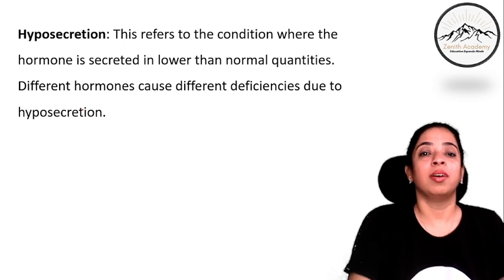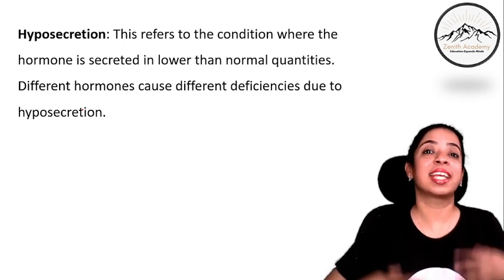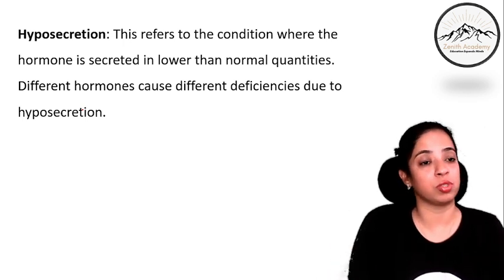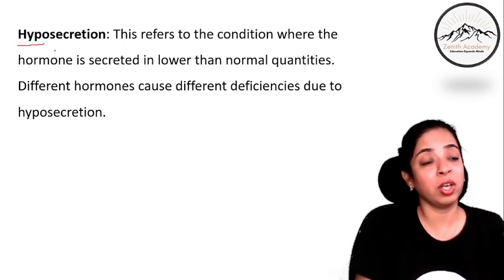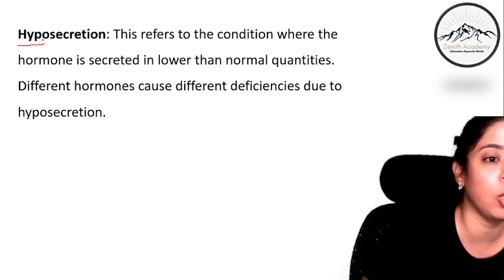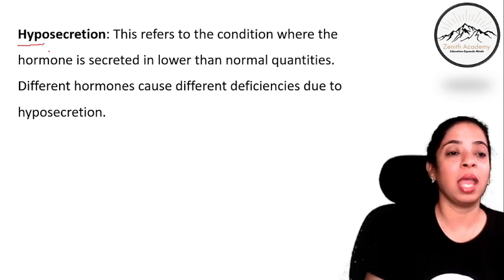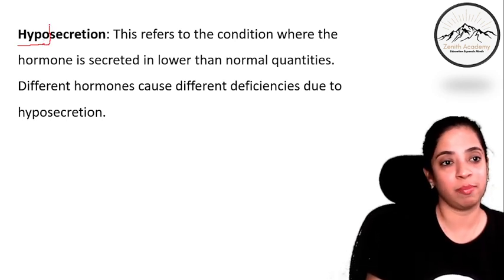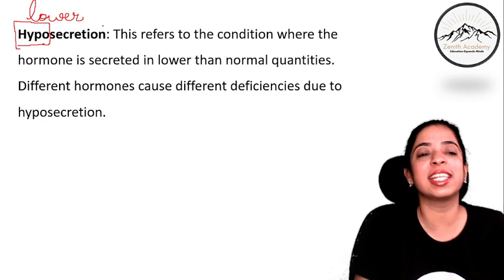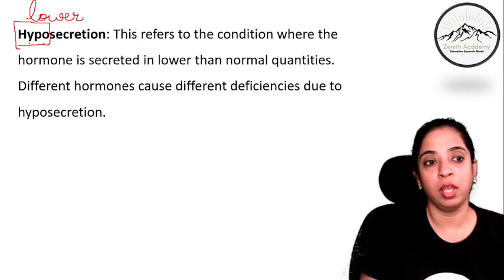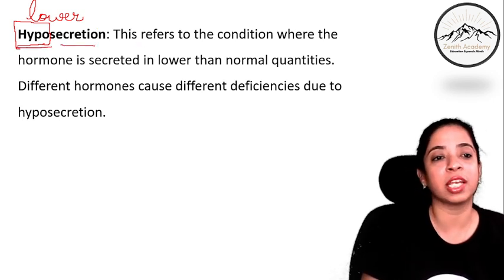Now, what happens when there is an excess secretion of these hormones? Hypo is when it is in lower quantity, hyper is when it is in excess. I'm so sorry, hypo means when it is lower. What happens when there is a less secretion of a particular hormone? It is known as hyposecretion.